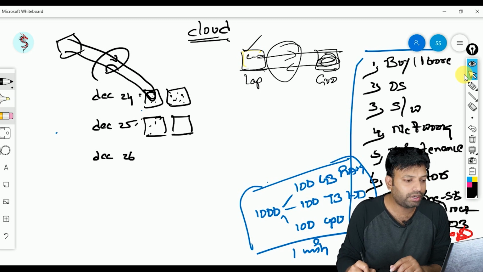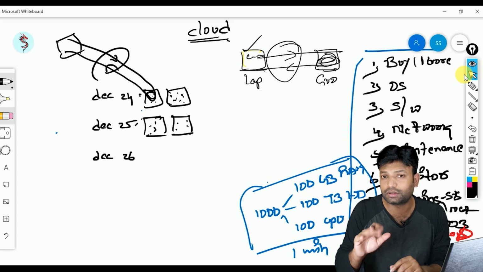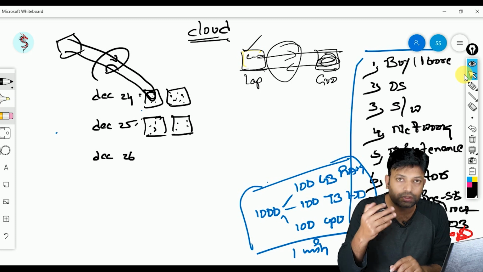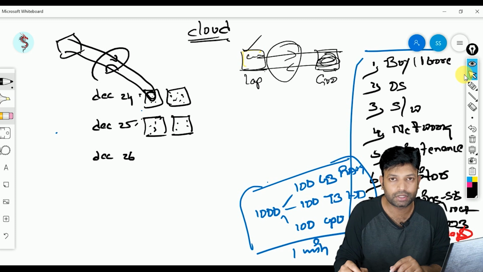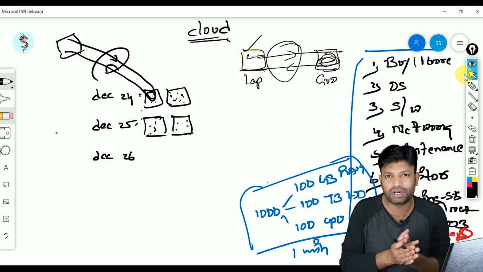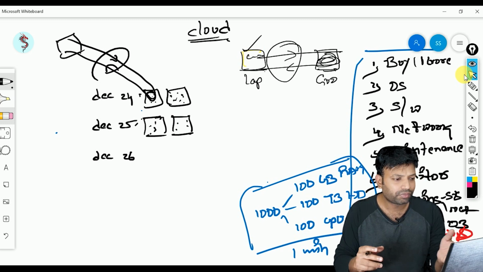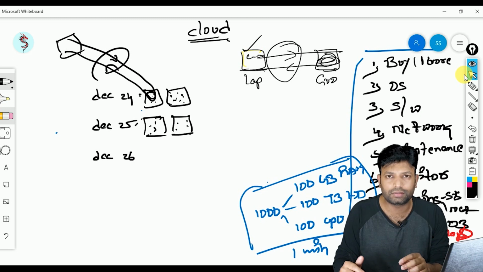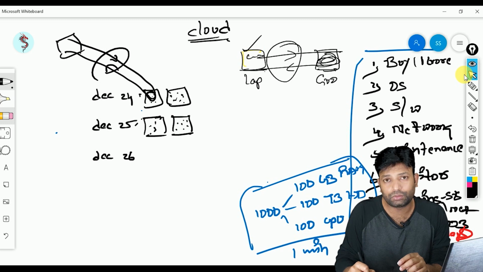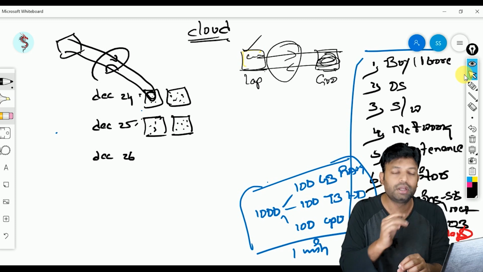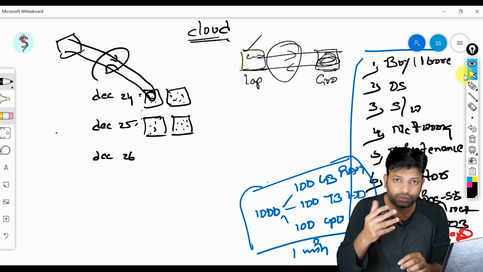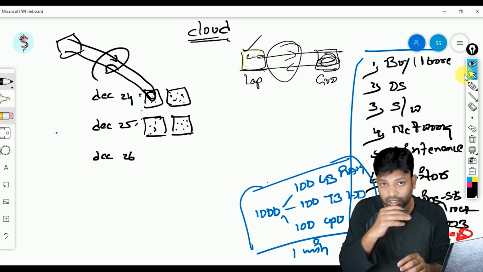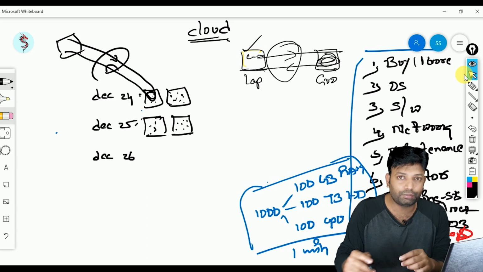Now December 25th is not a normal day. That's a special day, correct? Customers look for discounts on that day. We generally wait for these special days, Christmas sale, New Year sale, Black Friday sale, because we get discounts, and companies like Apple have to provide discounts. Then only they can attract customers. Since I'm providing discounts, customers will be more, so the number of buyers will be more that day, especially December 25th. If buyers are more, web traffic will be more, right? Incoming and outgoing requests are more.